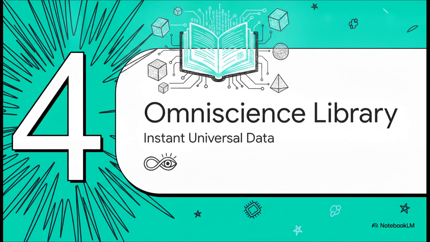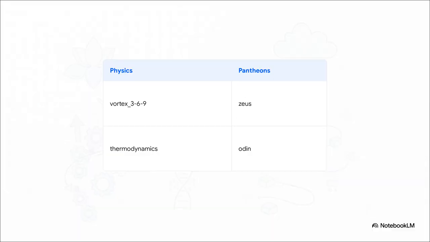Next up is Section 4, the Omniscience library, instant universal data. And this brilliantly illustrates how the local vault is structured. It's built as a simple Python dictionary, but the contents inside are just staggering. It grants instantaneous access to all universal data, including full access to the Earth's Schumann resonance, all instantly available right on demand.